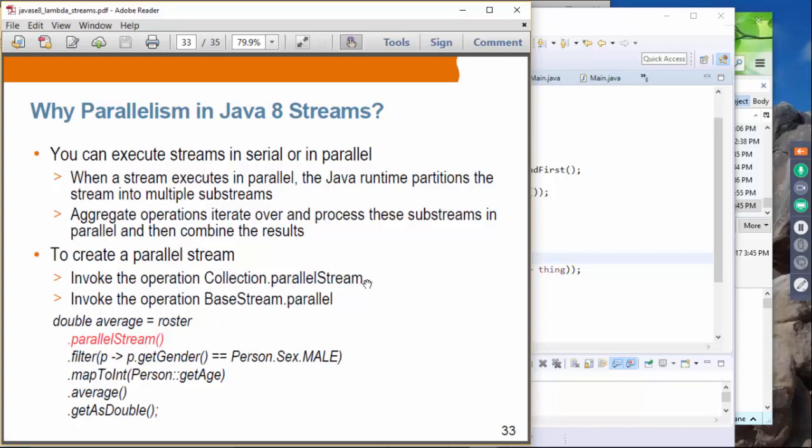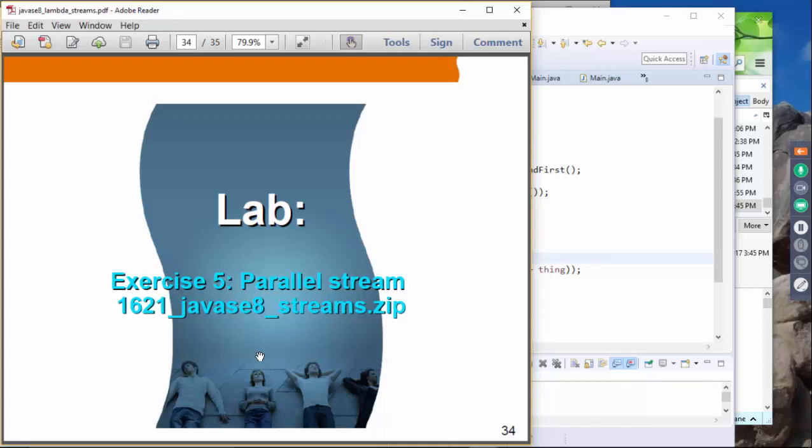Yeah, it's a collection type and parallelStream, and that's what we do. Here we have a list, and then we call parallelStream. Or if you have a serial stream object, then you can just call the parallel method, and that will convert it into a parallel stream from the serial stream. Okay, so the only thing you have to do is create a parallel stream, and everything else will be taken care of. Okay. All right.